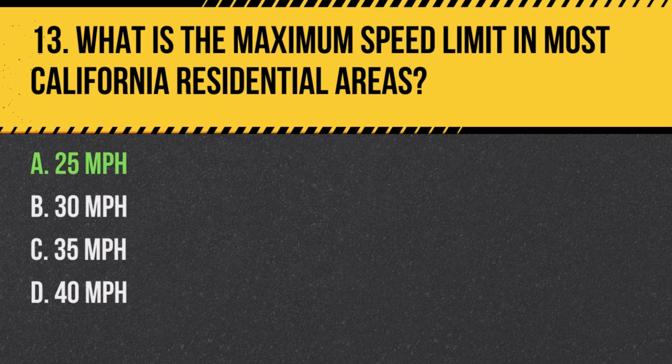Answer. A. 25 miles per hour. The maximum speed limit in most California residential areas is 25 miles per hour unless otherwise posted.